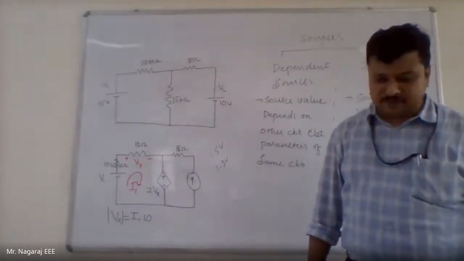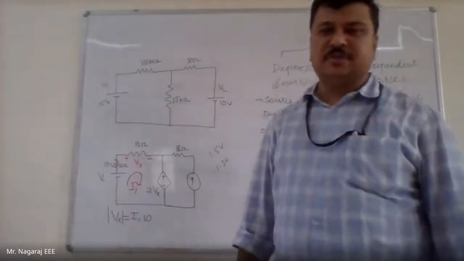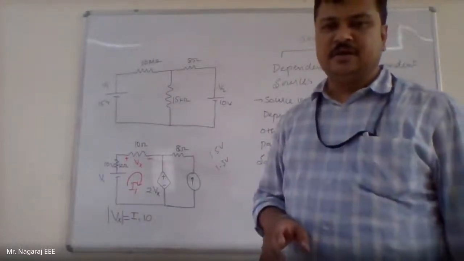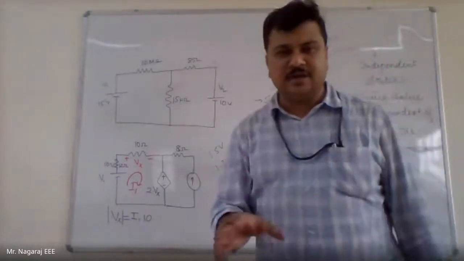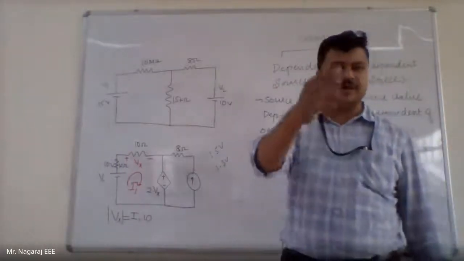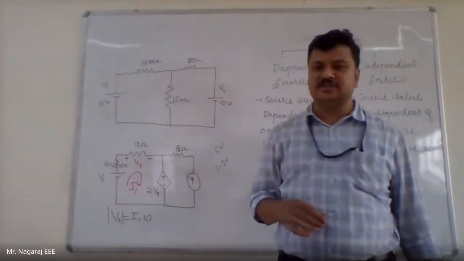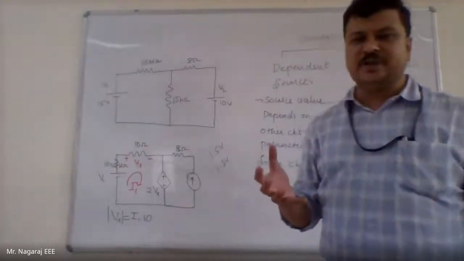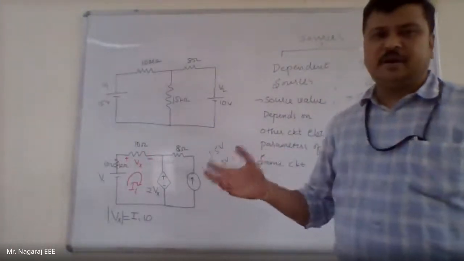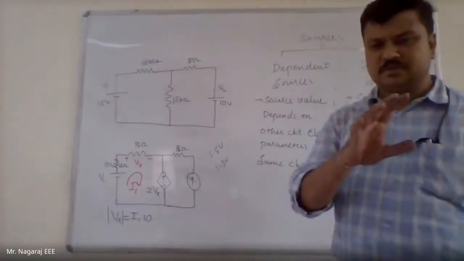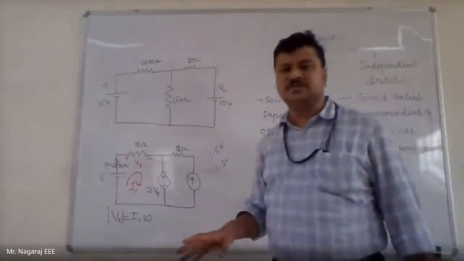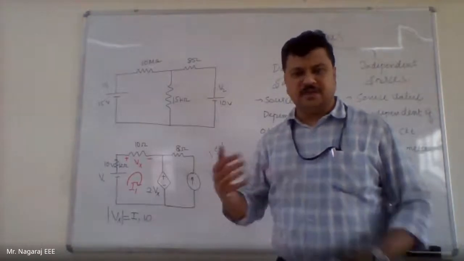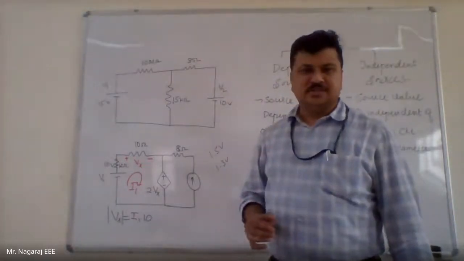Now, you may ask a question, sir, is there any possibility that there exists practically a dependent source? Because you haven't come across anything of that sort, have you? Whenever we say source, we always visualize generators or batteries. These are the most commonly seen sources in our lives as electrical engineers.